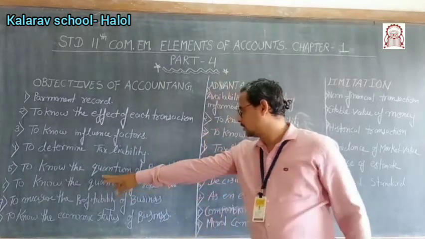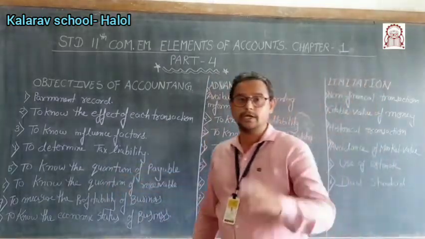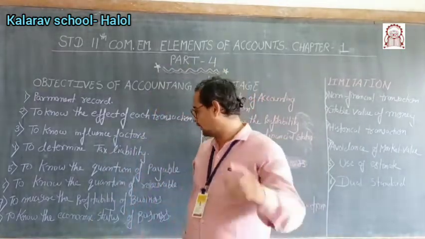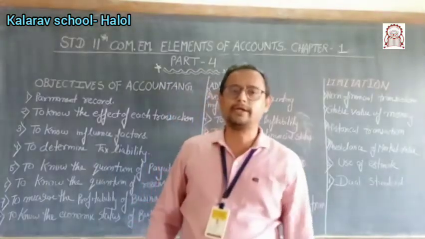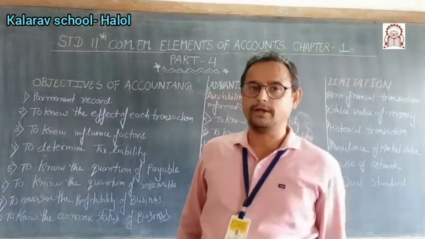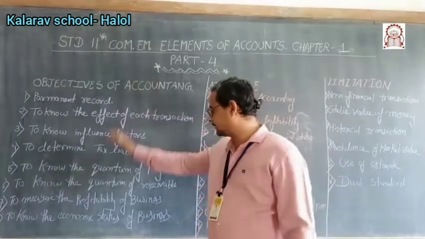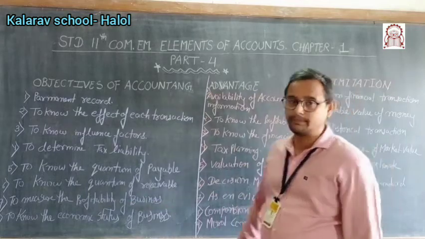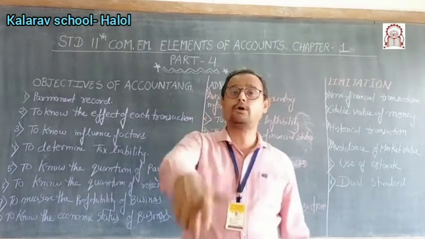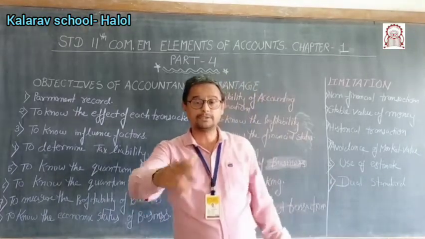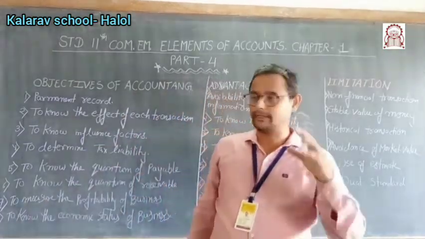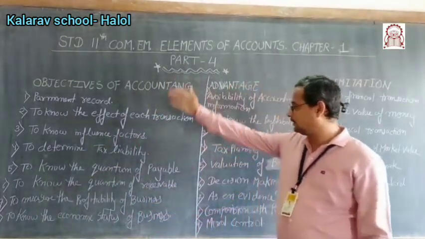Okay, next, to measure the profitability of the business. If accounts are recorded in a systematic way, then only you are able to know what profitability is there in the business, whether you are suffering a loss or enjoying a profit. Okay, so that is the objective. And next is to know the economic status of the business. If accounts are recorded in a systematic way, then only you are able to know the financial status of the business. Means what is your position? You are in a position of solvency or insolvency. Okay, that you are able to determine. And all these are the objectives.